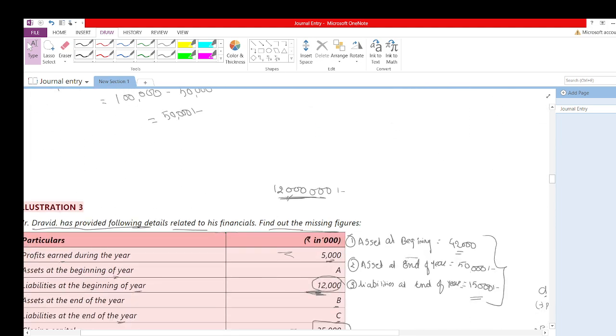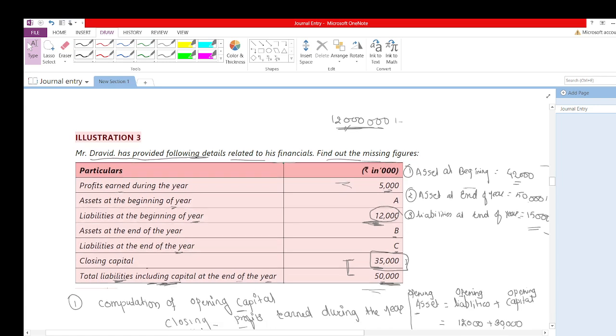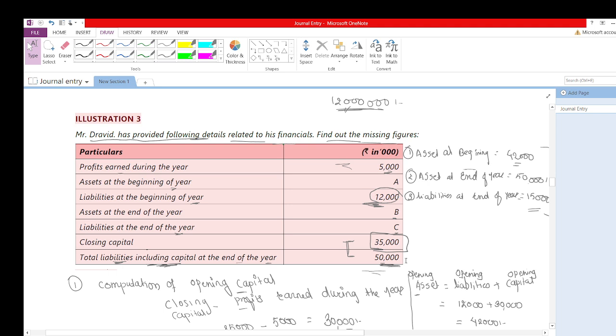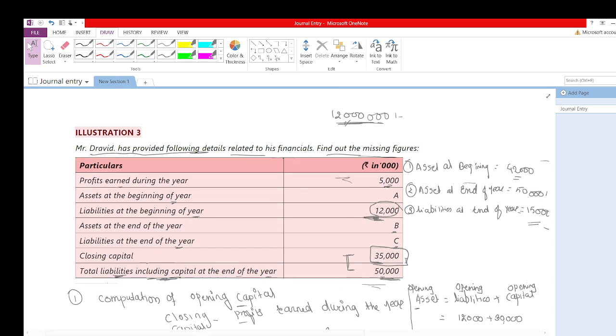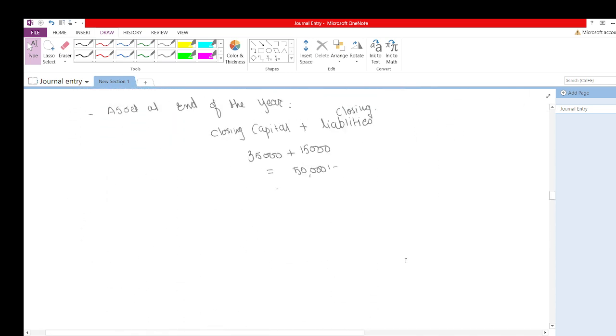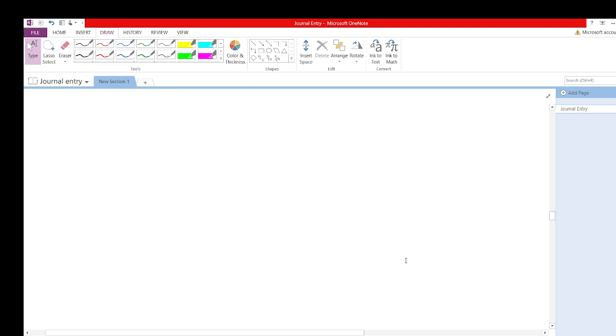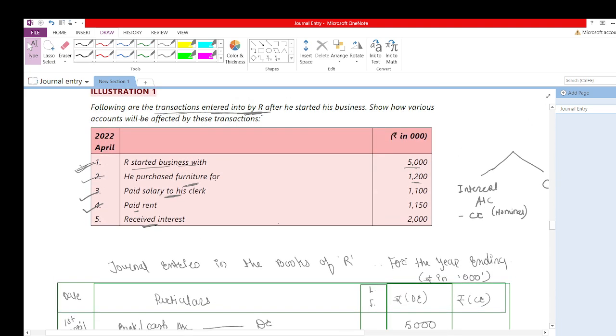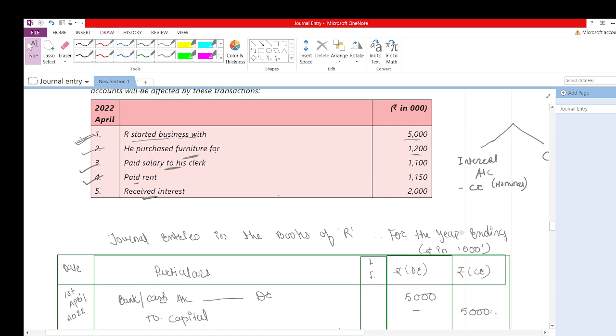Next, we solved an illustration from the ICICS module. We calculated asset at beginning, asset at end and liabilities at end by using the same equation. After that we solved questions related to journal entries, where we discussed the formatting of journal entries and which types of accounts are affected: real account, personal account, nominal account, and all the rules.